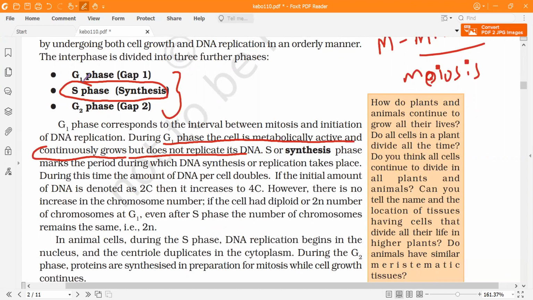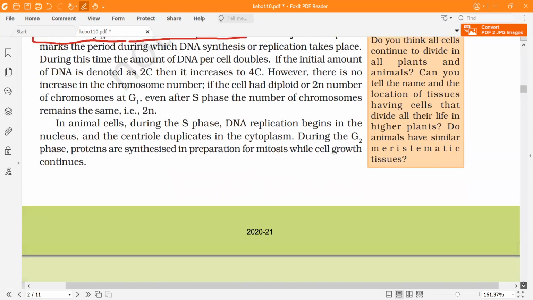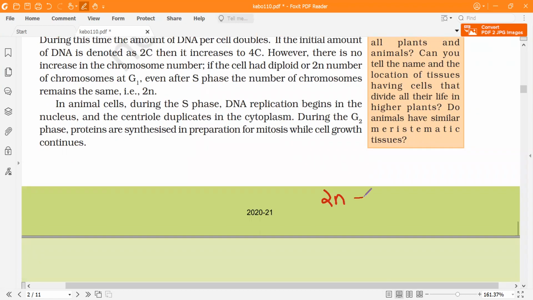Now they mention two things: if it is 2C content, it will become 4C, and if it is 1C, it will become 2C. Here, C usually stands for chromatin, but in your textbook and sometimes in questions, it is also referred to as chromatid. What they are trying to say is that there is duplication, or doubling, of the genetic material. Keep one thing in mind: whenever we refer to 2N, the diploid cell, it is 2C.